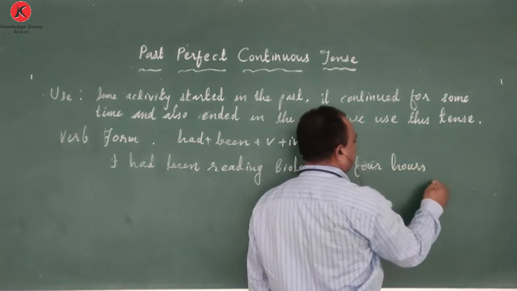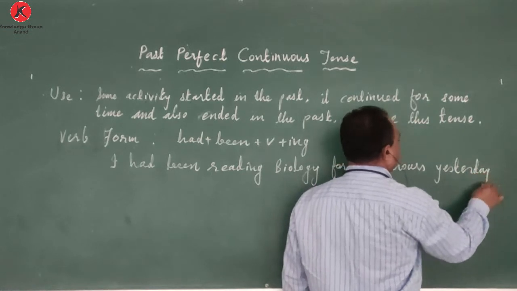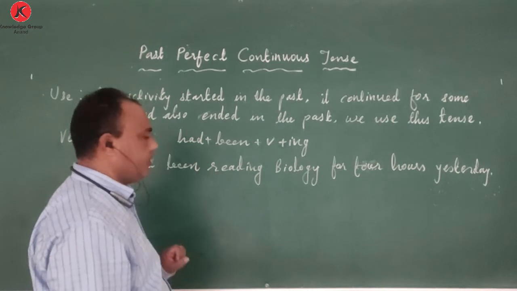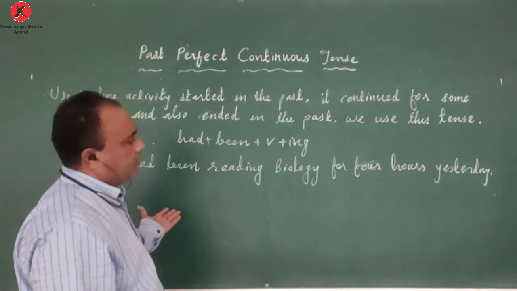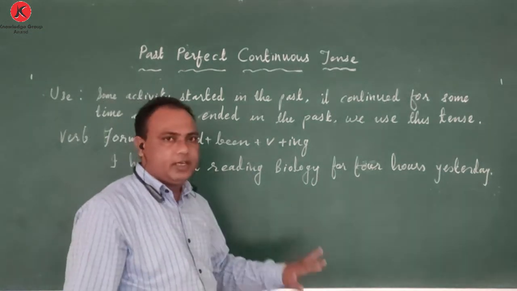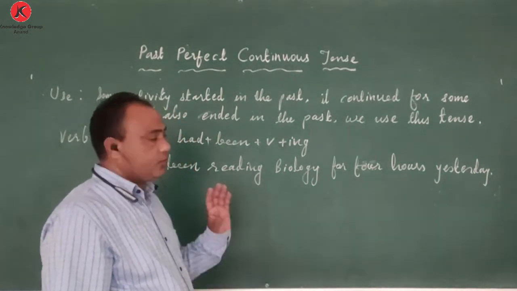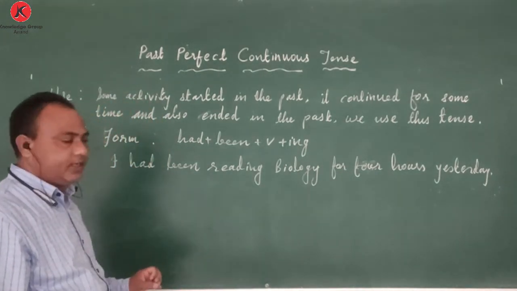I had been reading biology for 4 hours yesterday. Activity started like some 4 hours ago, continued for 4 hours, and ended after 4 hours. So to describe that situation, we use past perfect continuous tense.